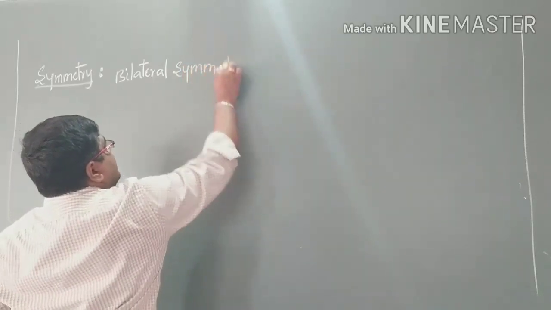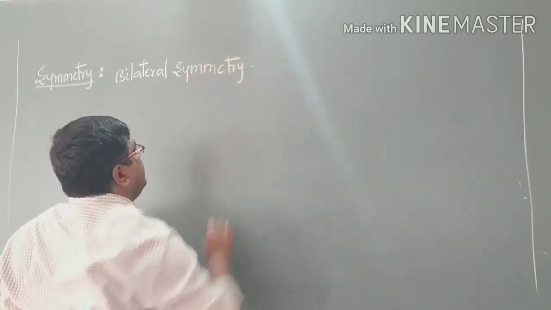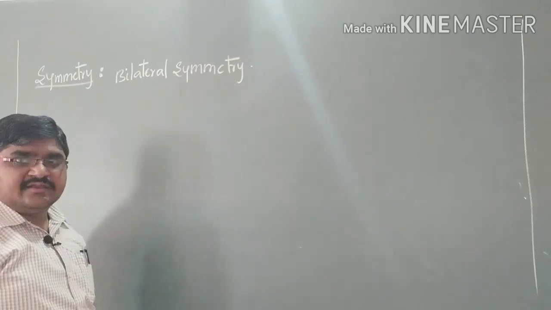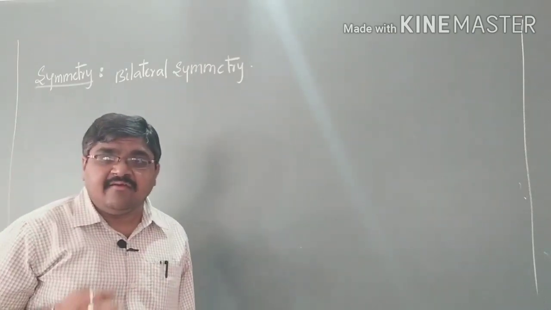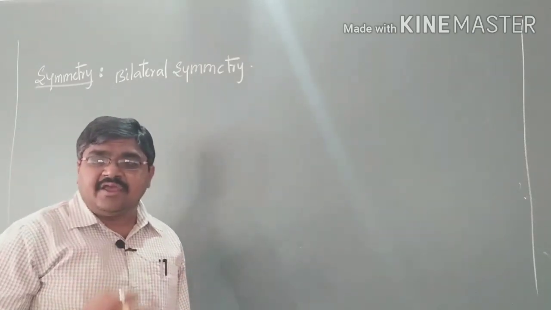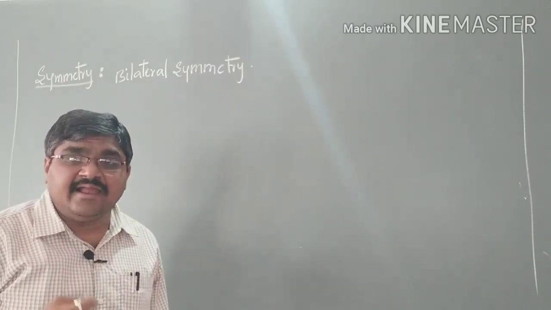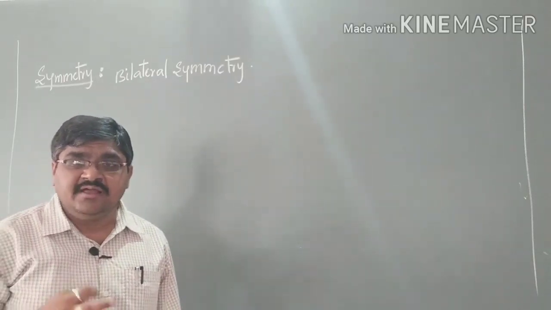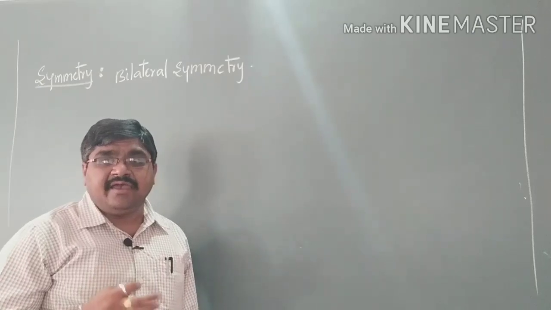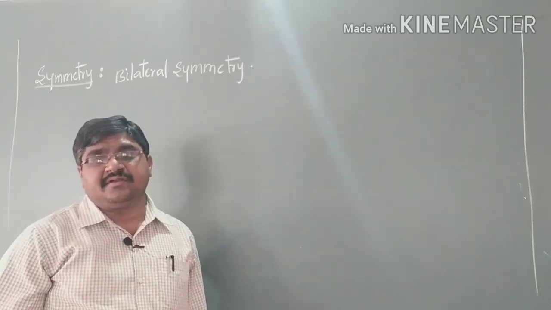The Platyhelminthes show bilateral symmetry: when you cut the organism in only one vertical plane, two identical halves are produced, then we call it bilateral symmetry.